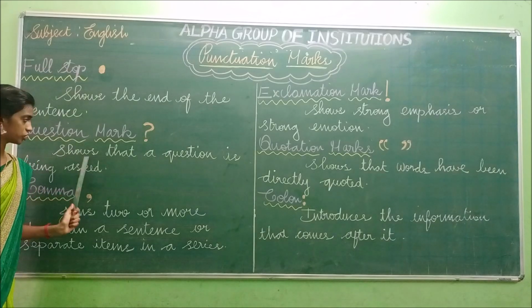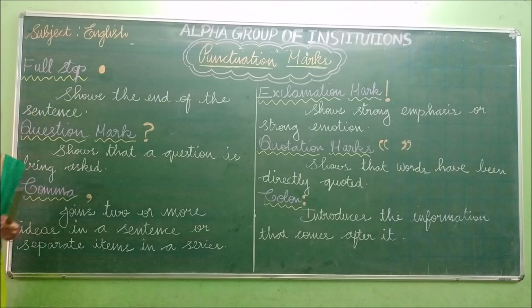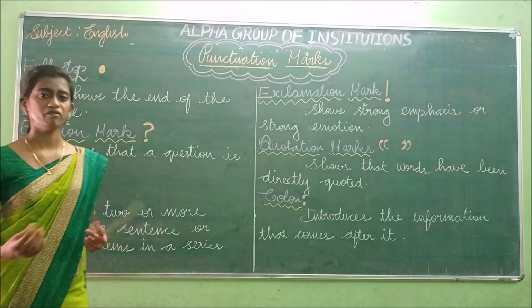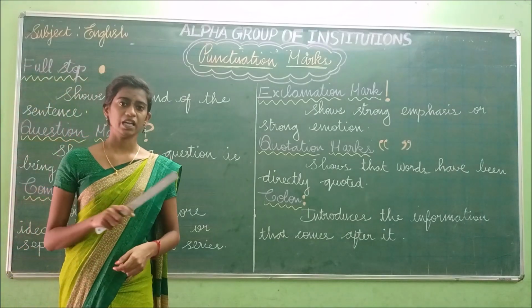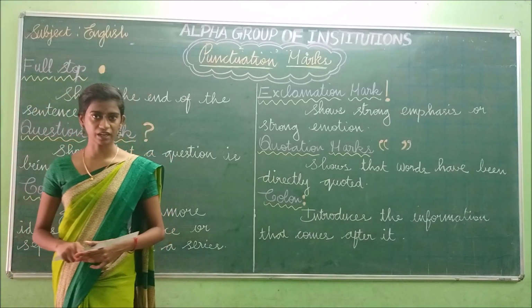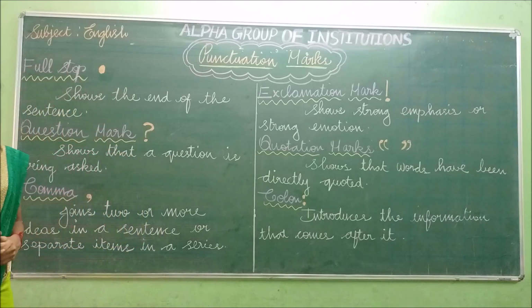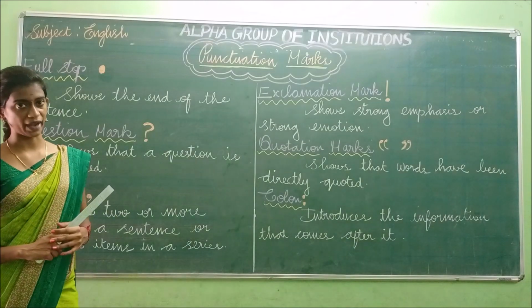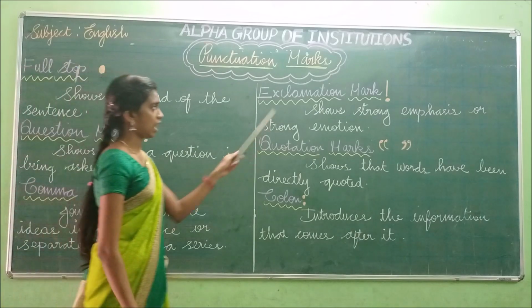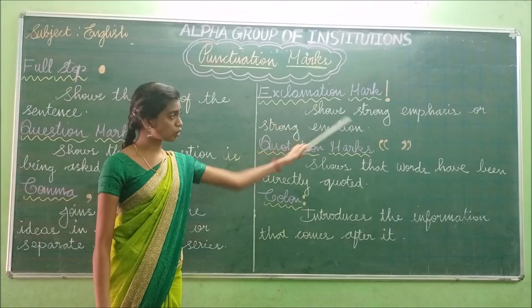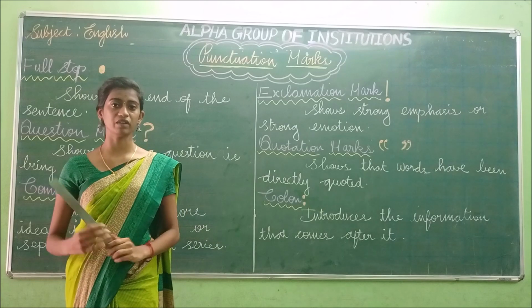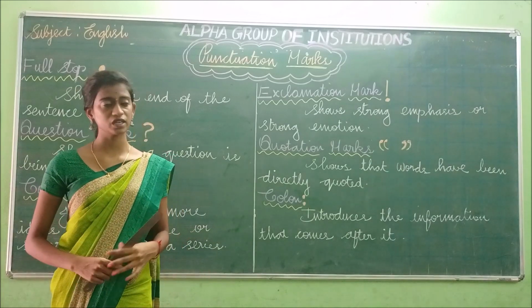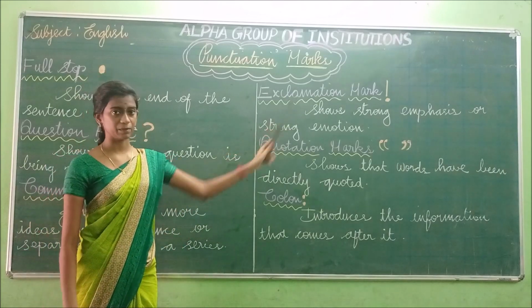And the question mark shows that a question is being asked. So when we ask a question, we have to use the question mark, and also when the word starts with WH. And the comma joins 2 or more ideas in a sentence. So if you are joining 2 or more ideas, we have to use a comma. And the exclamation mark shows strong emphasis, a strong feeling. So when we express our feelings or emotions, we have to use this exclamation mark.